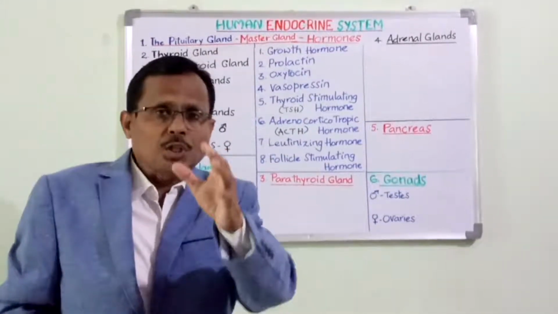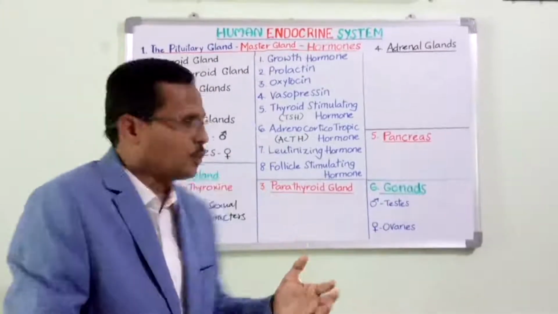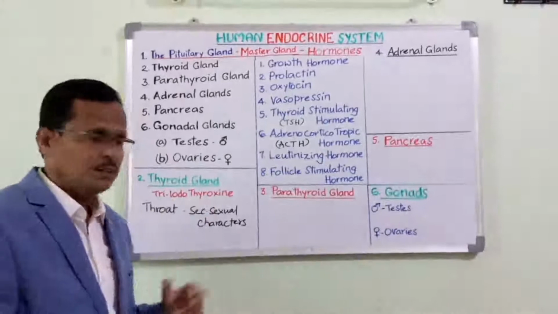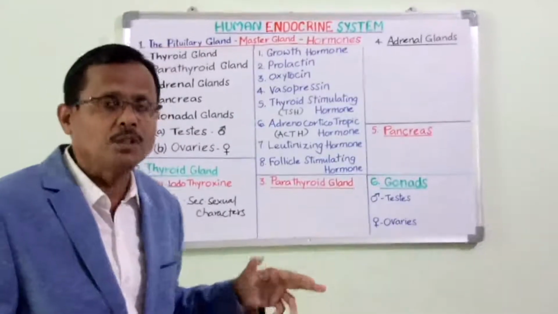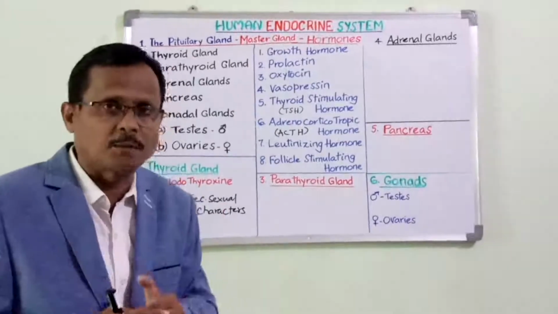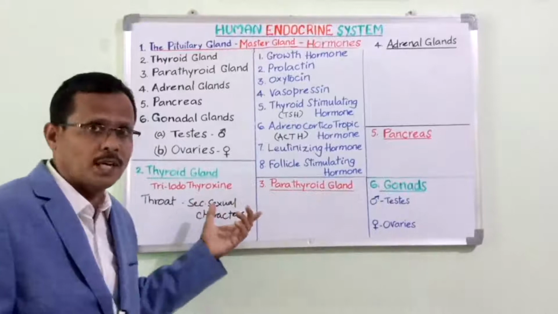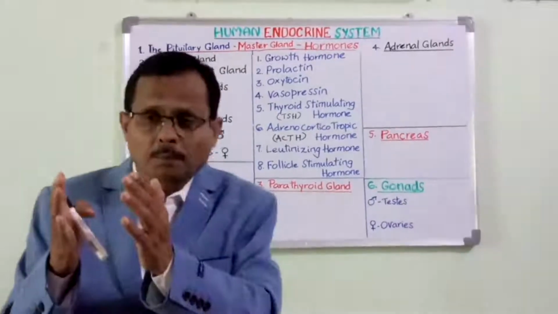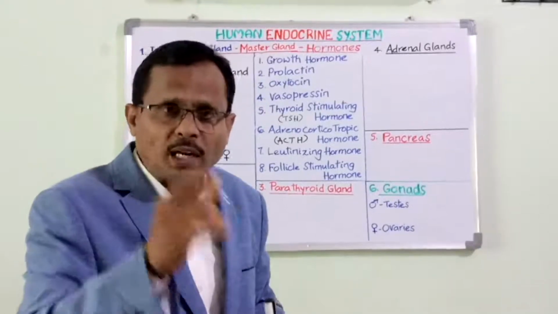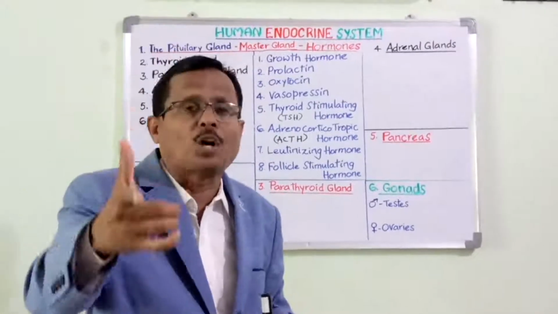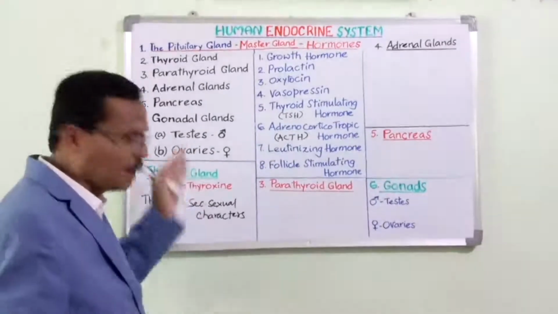Thyroid gland stimulates, that is, it releases the triiodothyroxine. This triiodothyroxine is also called thyroxine, in other words, commonly called thyroxine. This triiodothyroxine brings about secondary sexual characters separately in males and females. The transformation of childhood into adulthood is made possible by this gland, by this hormone.